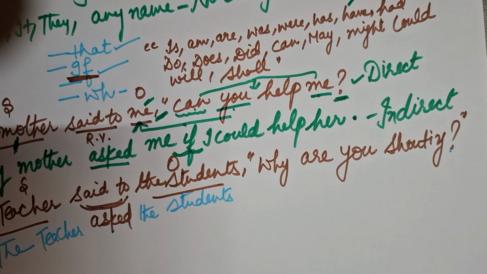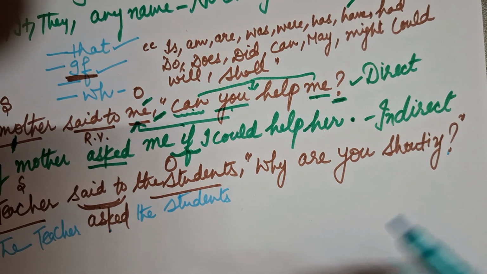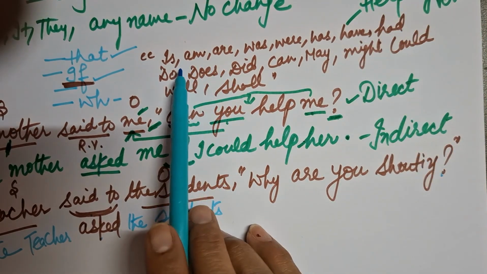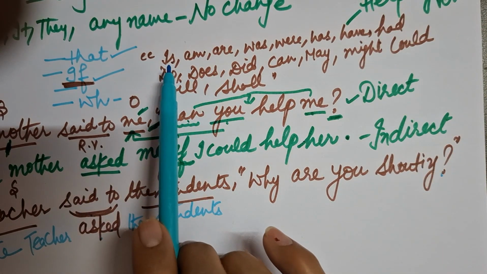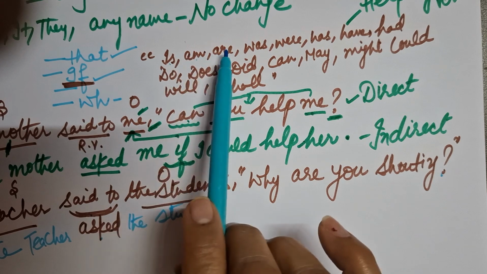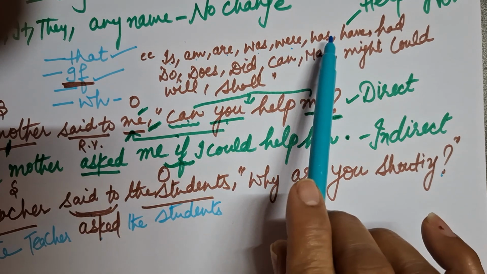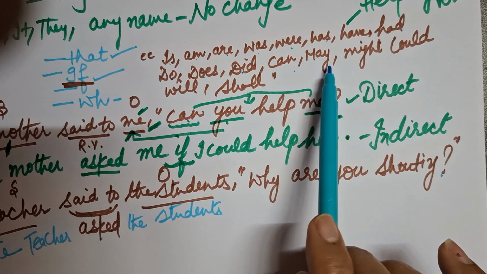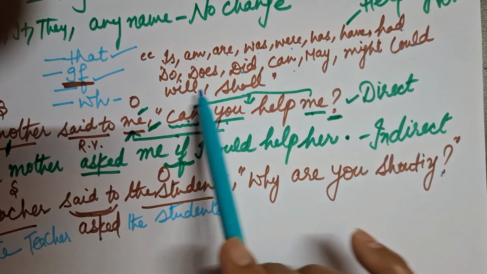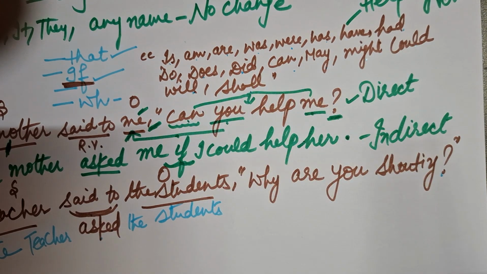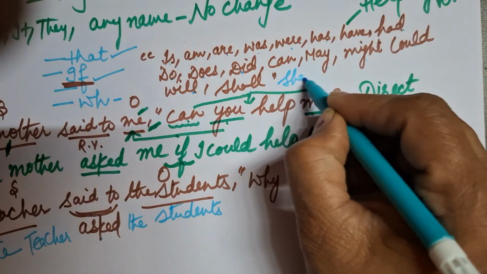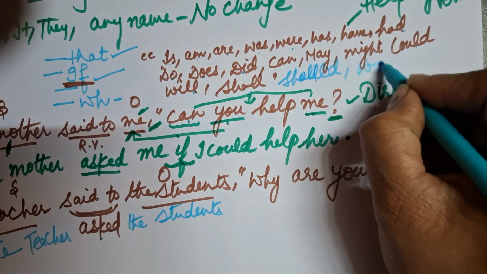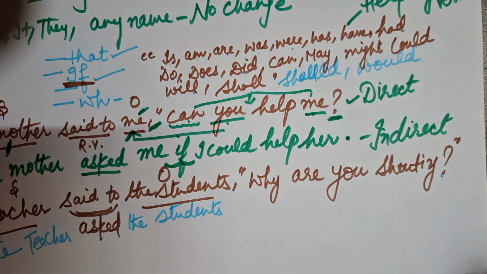It is done. Now beta, there is a twist. In the previous sentence, I told you that if in inverted commas your sentence is starting with is, am, are, was, were, has, have, had, do, does, did, can, may, might, could, will, shall, should, would, all these words, then keep this thing very clear in your mind.